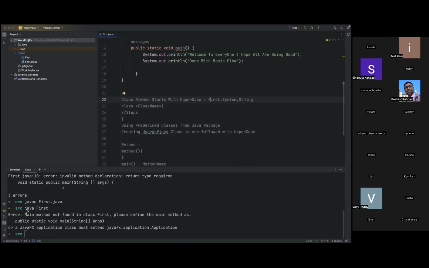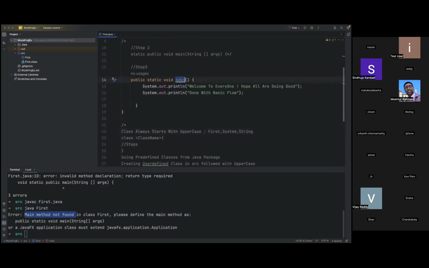When we are running the program, we receive one exception. What is that message? Main method not found in class. We have written the main method, but still JVM is not recognizing your statements to execute. So you see, main method is not found in the class. Please define the main method as shown. What is the correct main method we need to follow? What is the pattern? This is giving it. We need to follow this at any cost. Otherwise, your program will never work. Always you will get these kinds of errors. Okay. So now, step 3. So now let us just give.